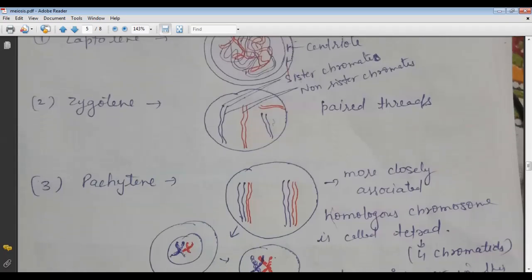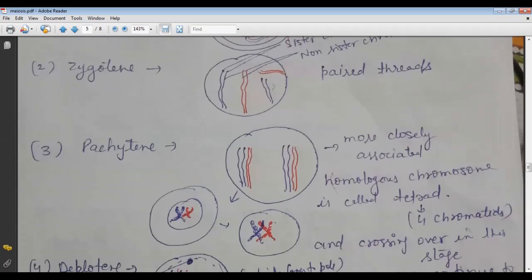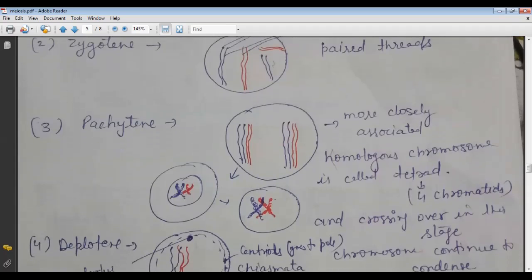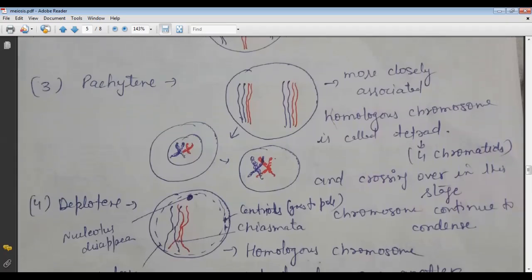And now we come to the pachytene stage. In the pachytene stage, the chromosomes are more closely associated, and the homologous chromosomes are now called the tetrad. One more thing is that crossing over is found in this stage. So we can represent this. These are the sister chromatids, and these are again sister chromatids. So they come closely associated to each other, and the homologous chromosomes are called the tetrad. Tetrad means there are four chromatids.